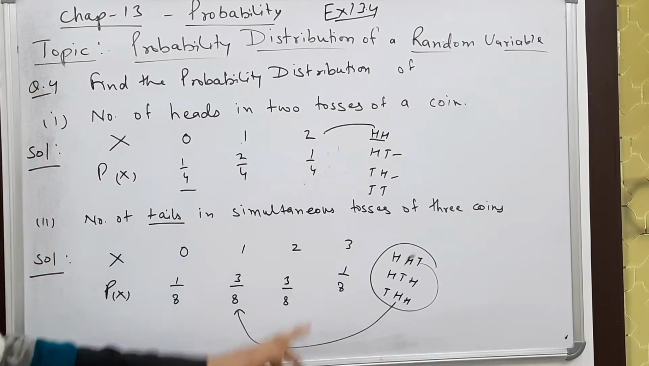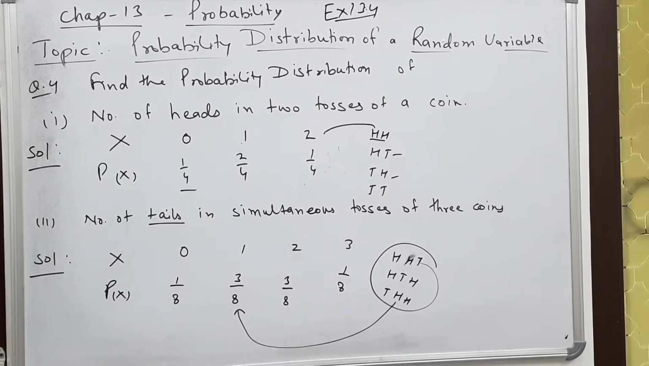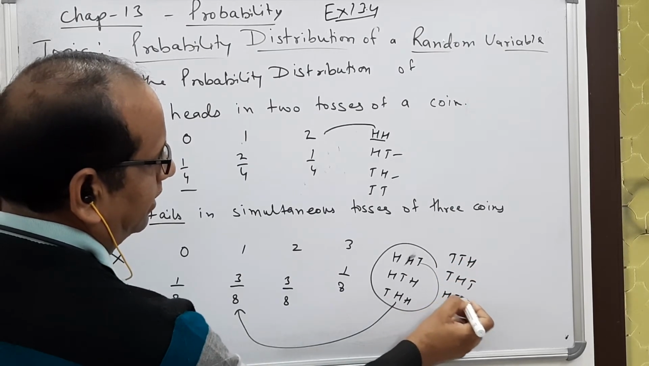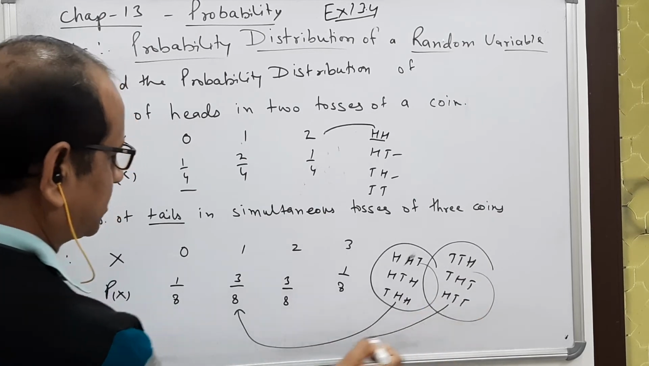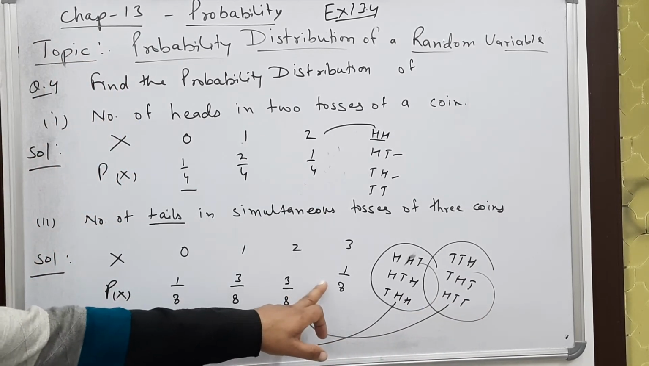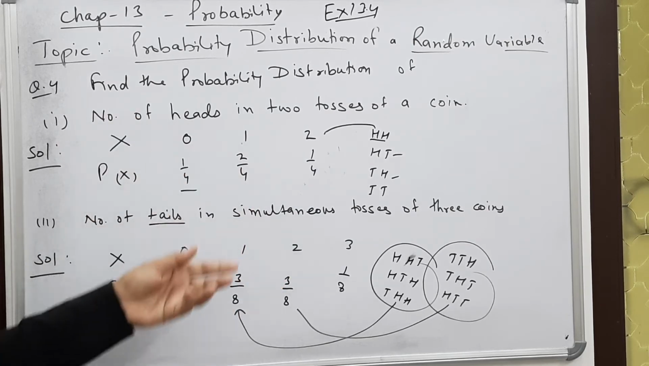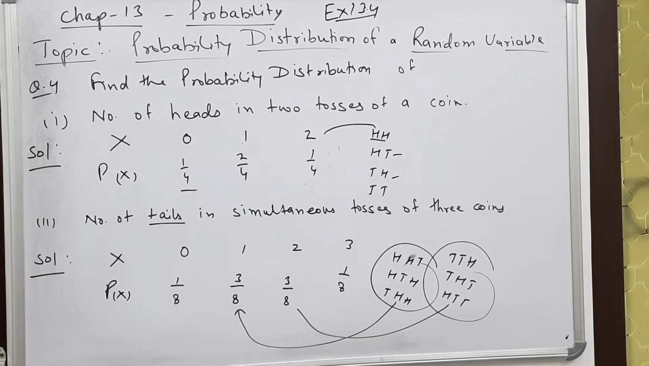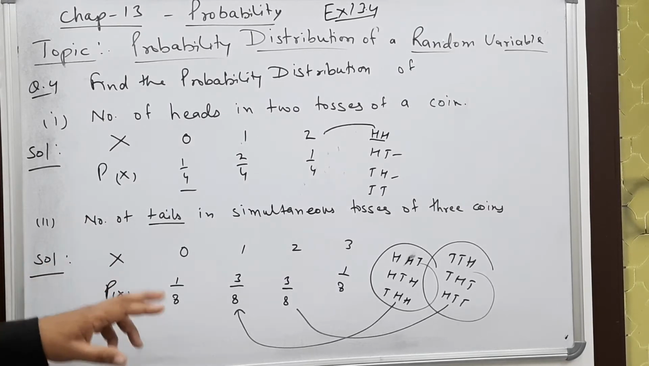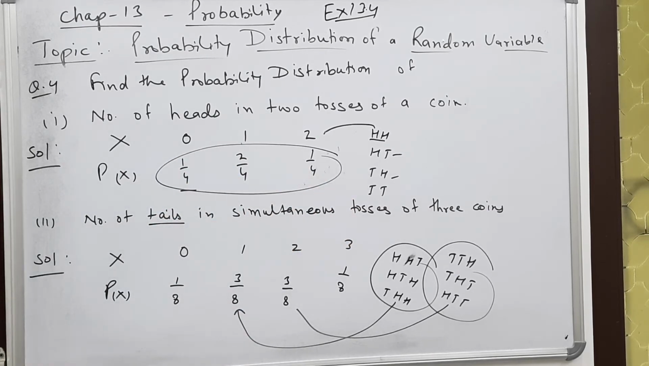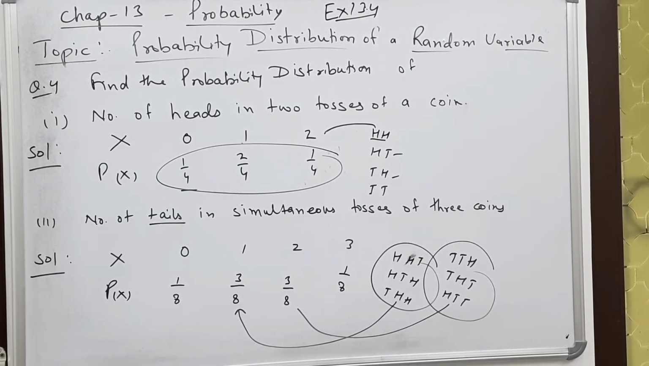Similarly for 2 tails, it is tail tail head, tail head tail and head tail tail. These 3 outcomes are for this one. And here it is 3T and here it is 3H. So in this way we can find the probability distribution. Similarly, you can find it for 4 coins, 5 coins, 6 coins, for any number of coins. And it is a probability distribution because none of the probabilities is negative and the sum of the probabilities is equal to 1. So in this way it can be done.